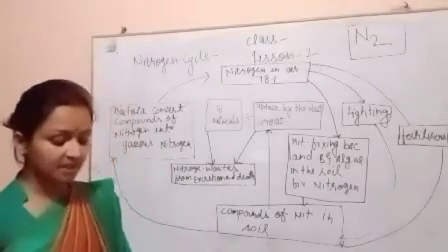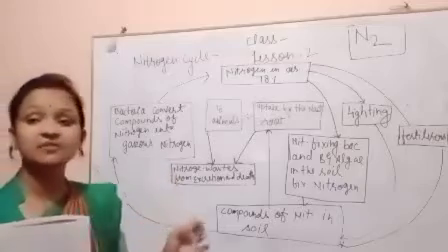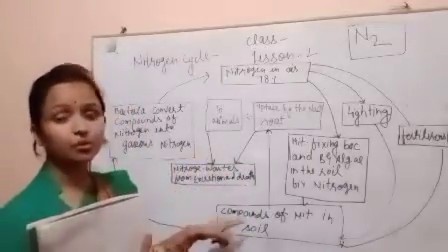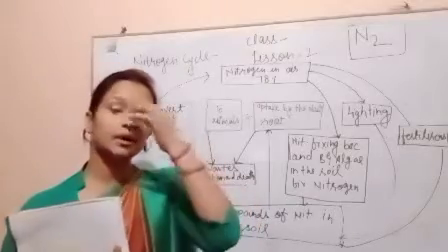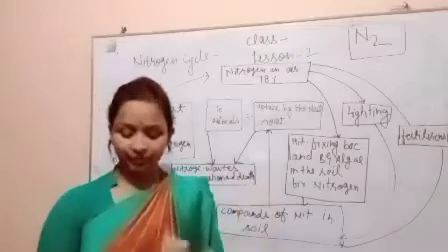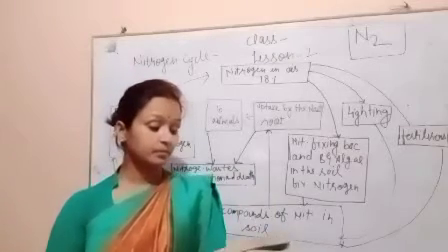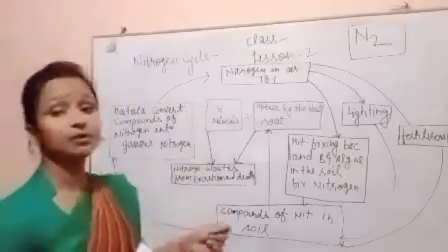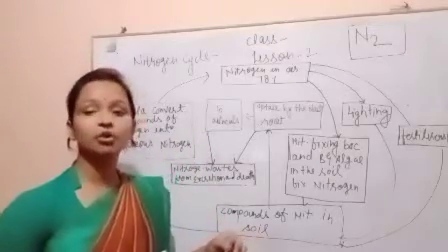And this nitrogen cycle you will revise. First you will read, you will draw the diagram. When you revise 2-3 times by drawing in your rough copy, then you can easily understand the nitrogen cycle. I think all of you understood.